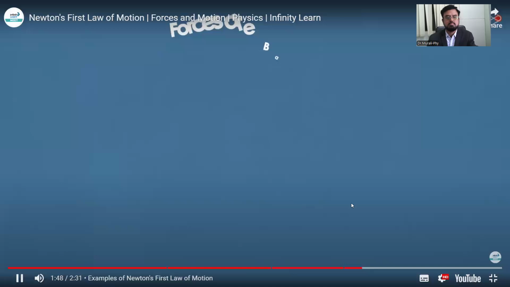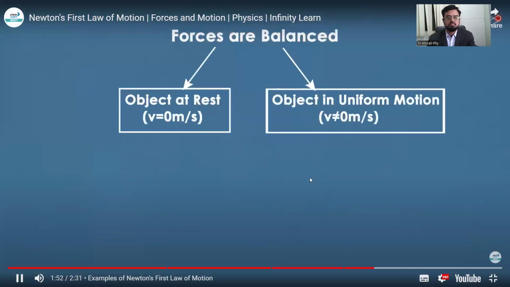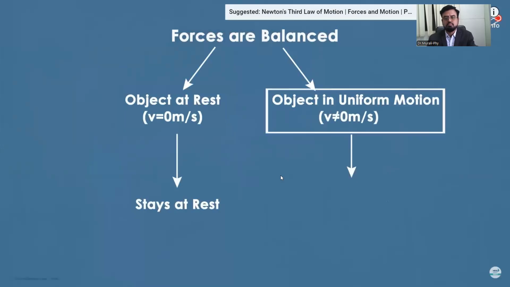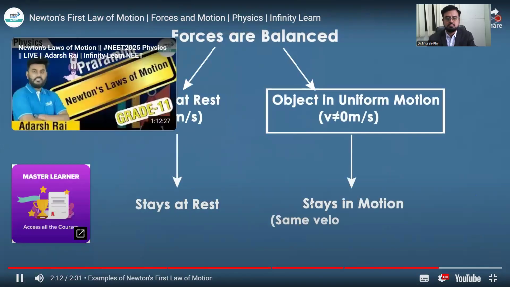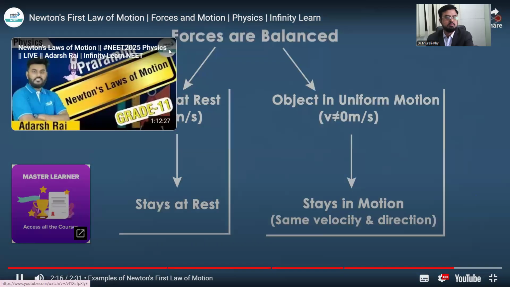If the forces are balanced, there can be two cases. An object may be at rest, or an object will be in motion at a non-zero constant velocity in a particular direction. These can be the only two cases when the forces are balanced. In the first case, the object will continue to remain at rest, and in the second, the object will continue to stay in motion at the same velocity and in the same direction. Don't forget, these two cases will remain true.